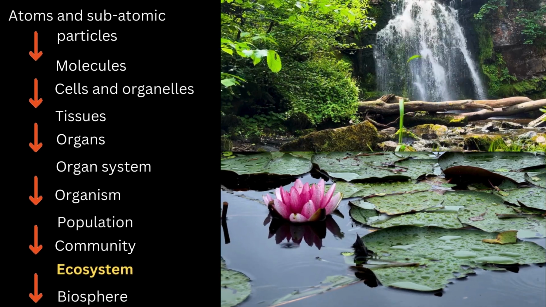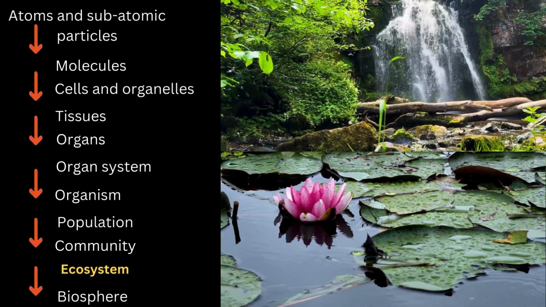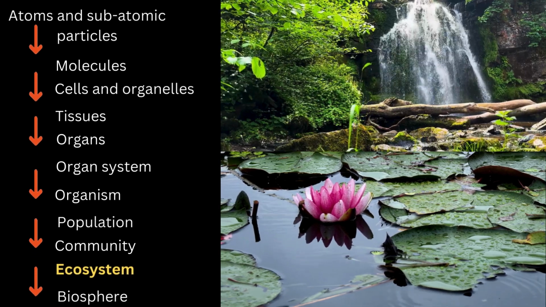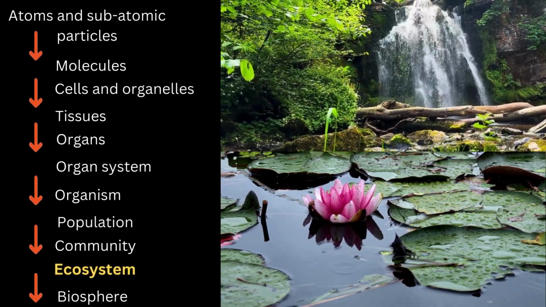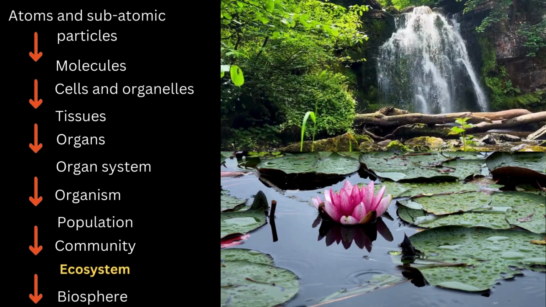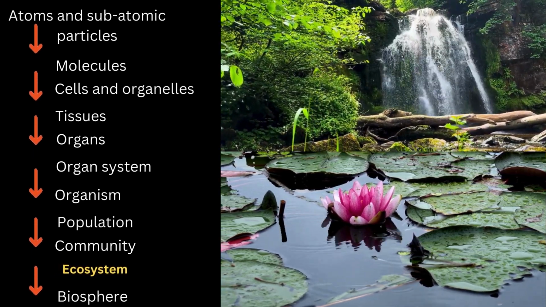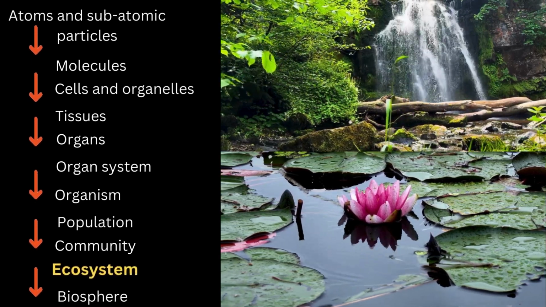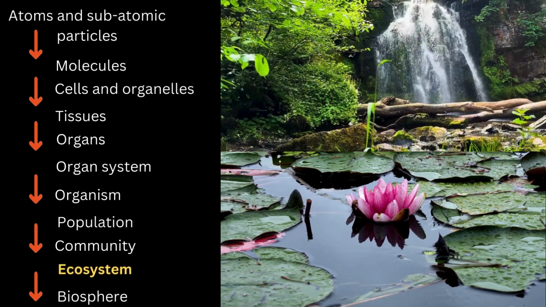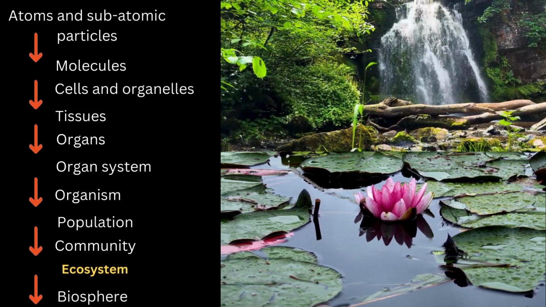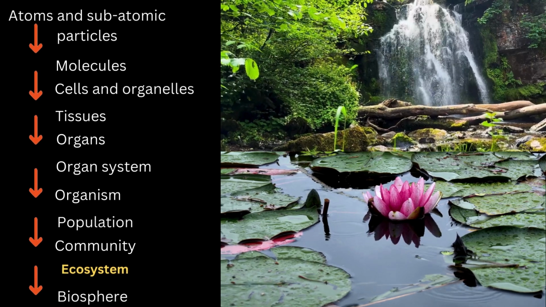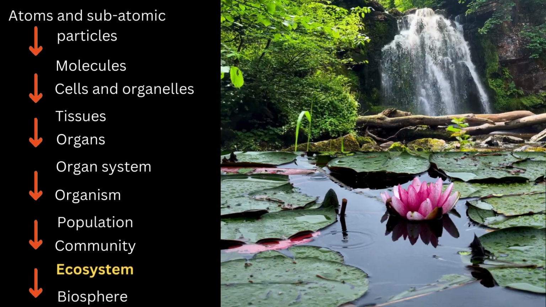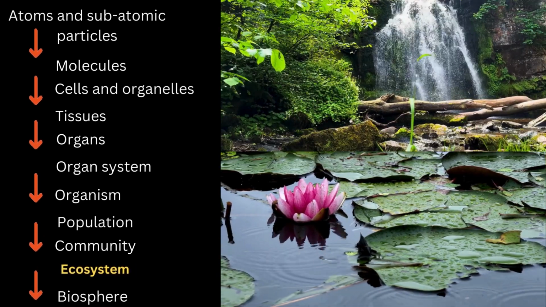Level 12. Ecosystem. An ecosystem is a community of living organisms and their physical environment functioning together as a unit. It includes biotic or living factors and abiotic factors or non-living things like soil, water, and climate. Ecosystems can be as large as a forest or as small as a pond, and they cycle energy and nutrients through food webs and other ecological processes.